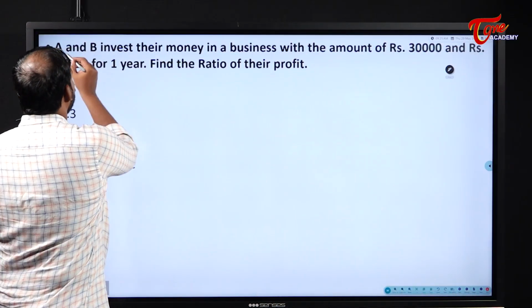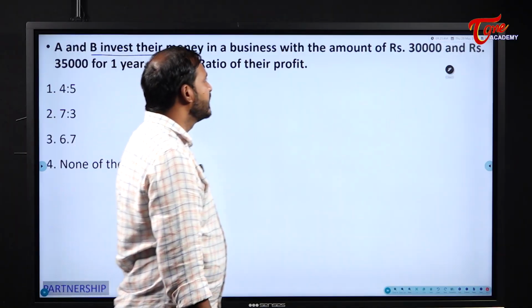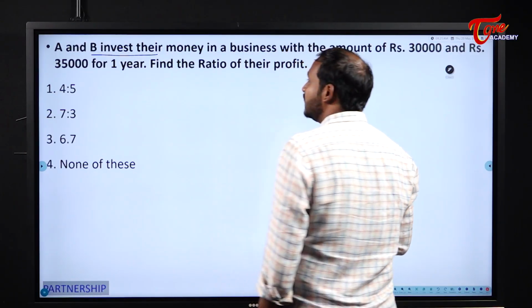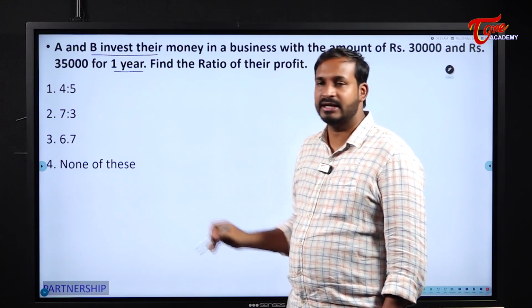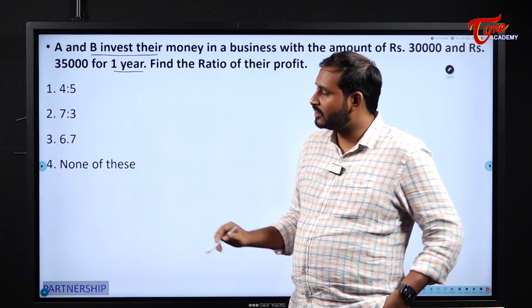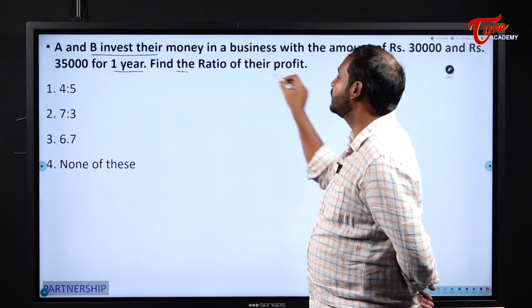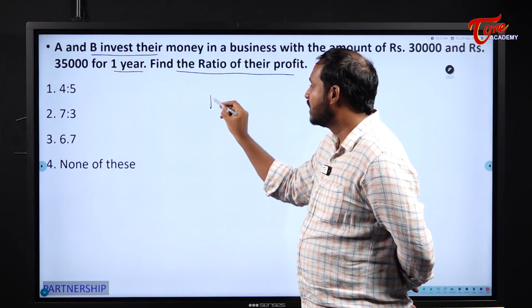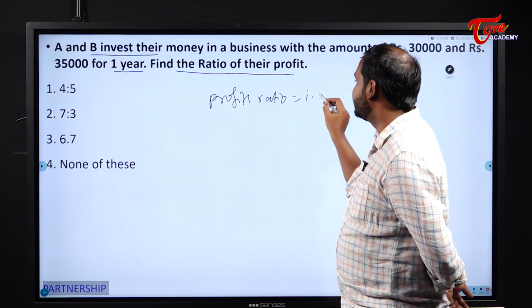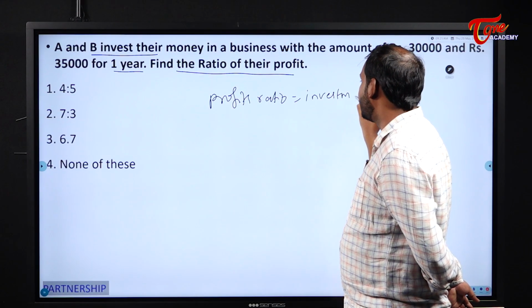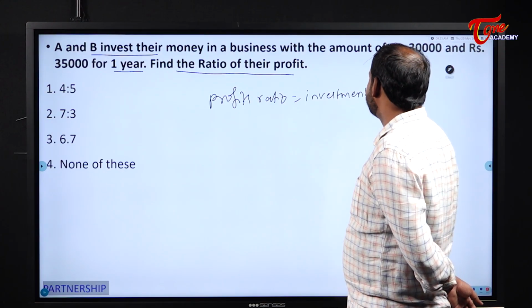Now see here, A and B invest money in a business with amounts of 30,000 and 35,000 for 1 year. Both are investing for the same time period, right? For 1 year. So find the ratio of their profits. We know what it is. Profits ratio is equal to investments ratio.